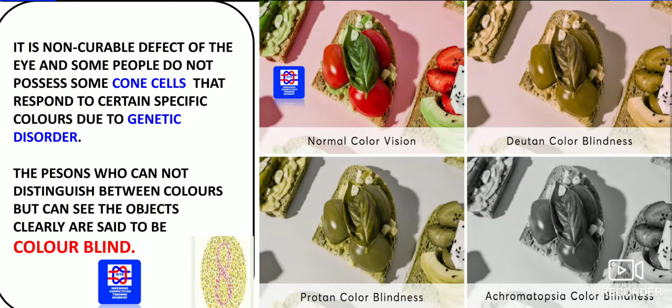We should know there are rods and cones in our eye. Those cone cells help a person to see the colors of nature. So here cones are helpful to see color. What exactly the rods do, we will inform in future. The persons who cannot distinguish between colors but can see objects clearly are said to be colorblind.